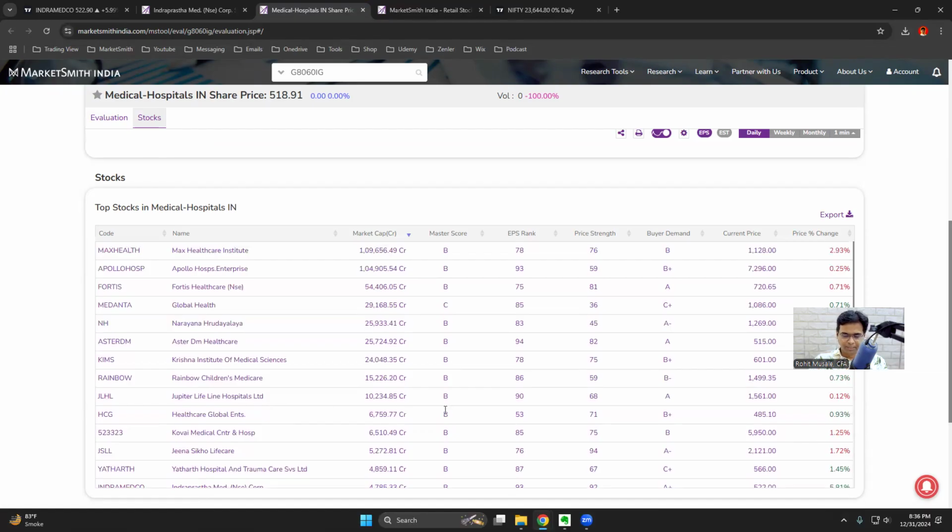By the way, that's not the definition of a market leader. A market leader is a stock which is a leader in the industry group in terms of sales growth, EPS growth, ROE, margin, and relative strength. Let me repeat that. The definition of a leader within an industry group is a stock which is a leader in terms of sales growth, EPS growth, ROE, margin, and relative strength.